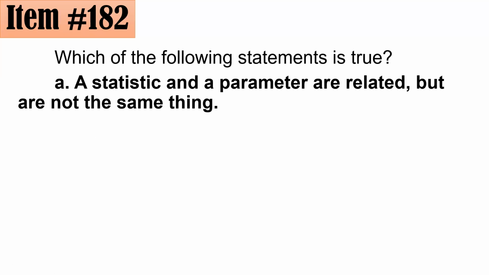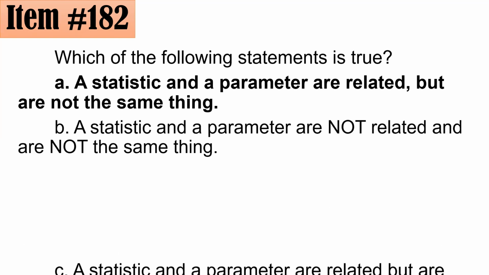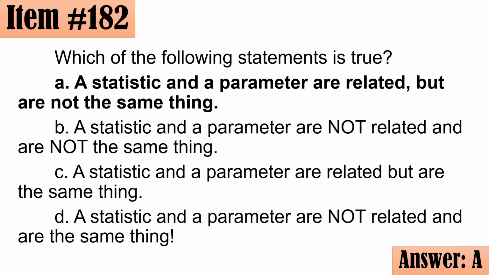Because sometimes your statistic could be used to estimate the population parameter. Okay? So letter A po, yung ating tamang sagot dito. Hindi po sila magkaparehas ha? Hindi po sila magkaparehas, pero magkaugnay po sila. Letter A. Good job, everyone.